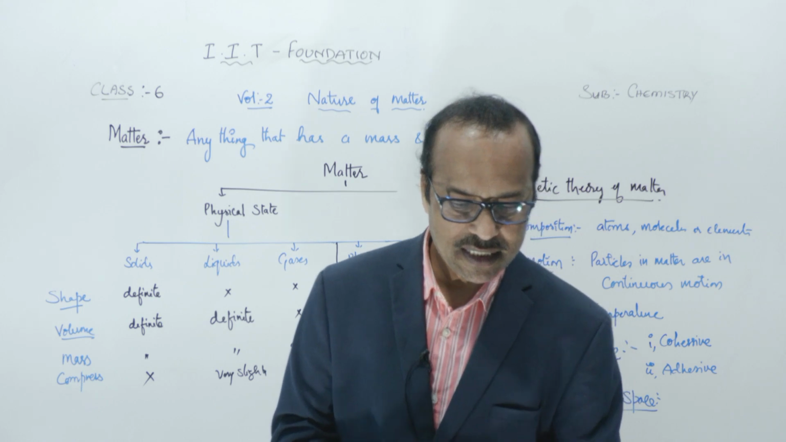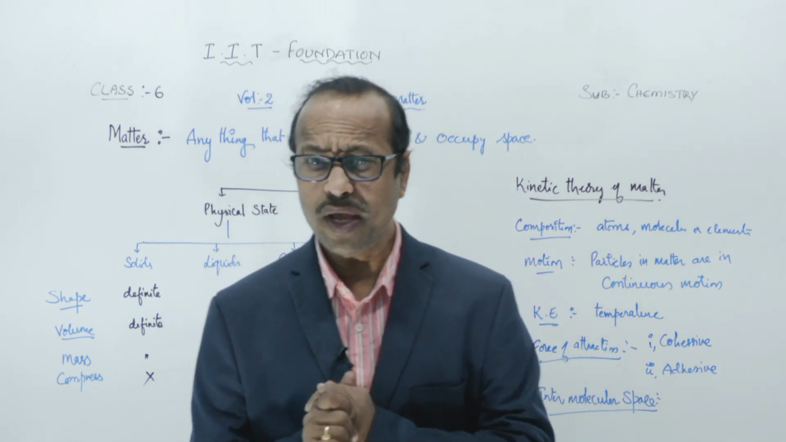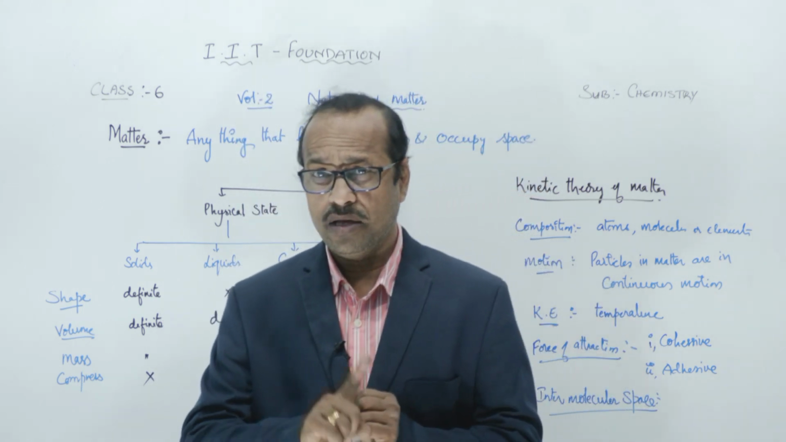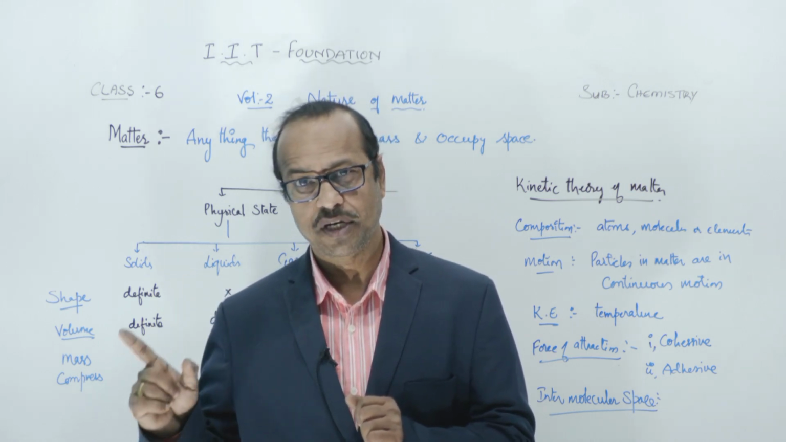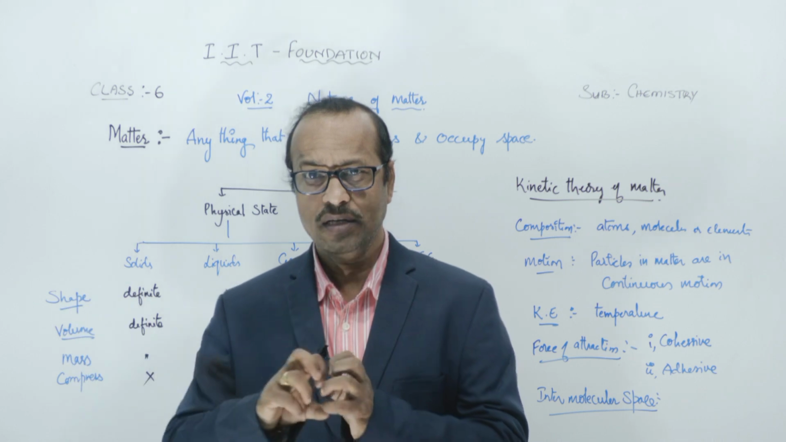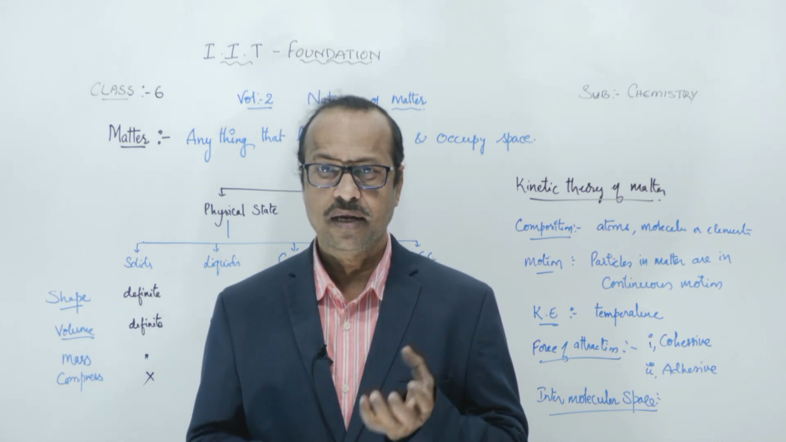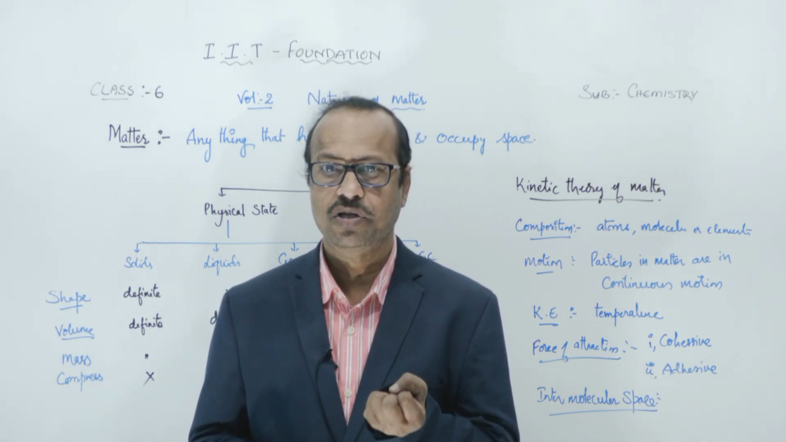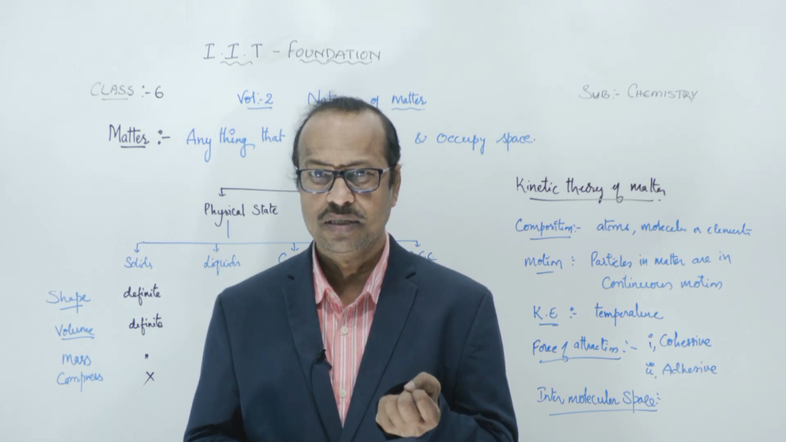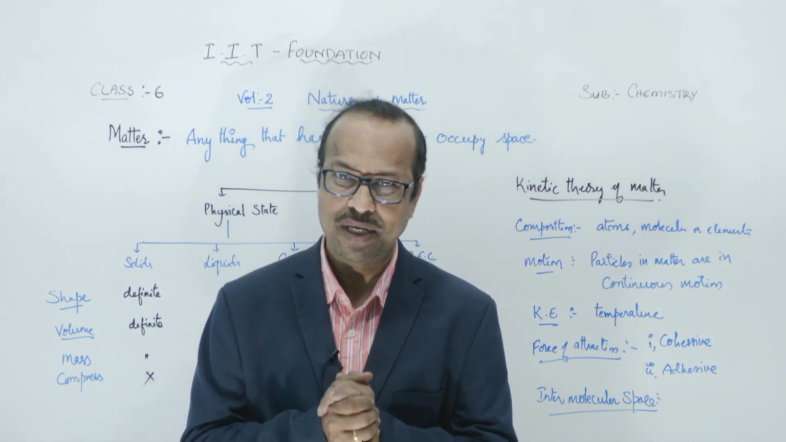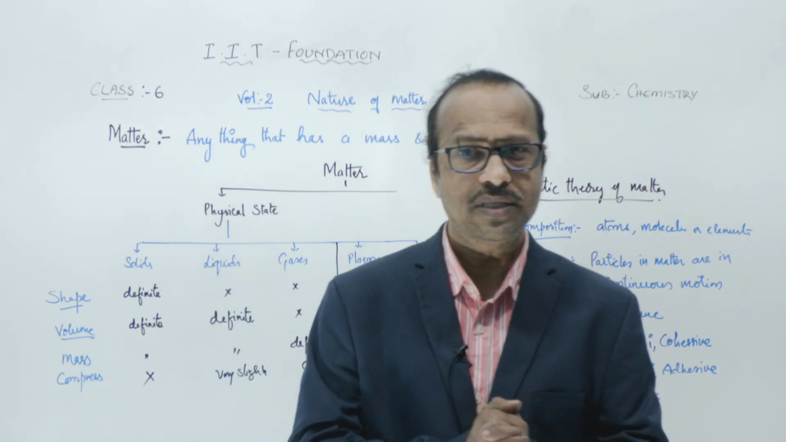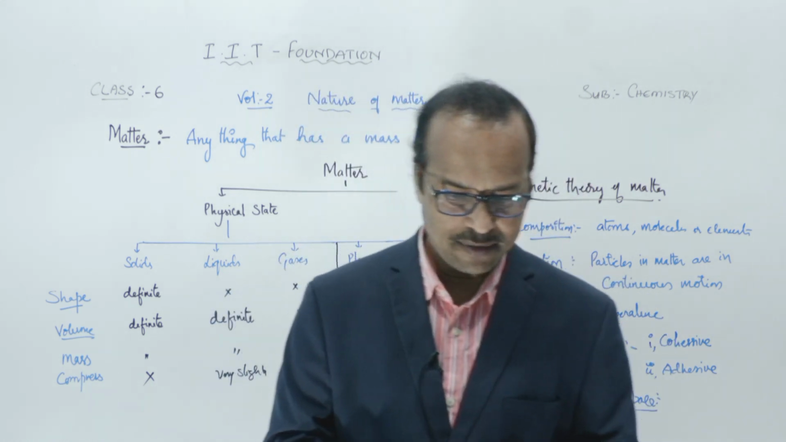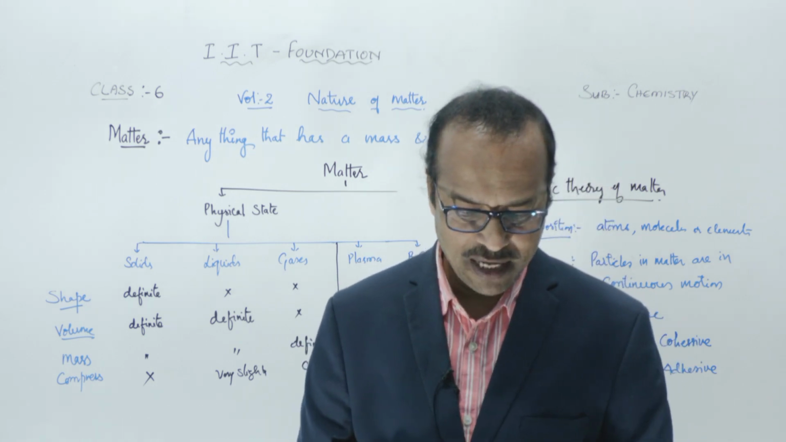So the plasma state is nothing but when a solid is heated, it turns into liquid, the liquid on heating is converted into gas, and the gas on further heating releases electrons, and then the positively charged ions are formed. So these ions and electrons coexist.